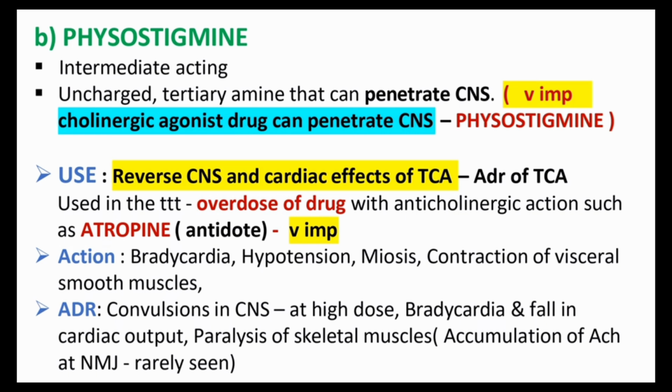These are cholinergic agonists, so the action is the same as the parasympathetic action, that means parasympathomimetic. So what are the actions? Bradycardia, which means decreased heart rate. Hypotension means decreased BP. Miosis means contraction of the pupils, and contraction of visceral smooth muscles. These are the main actions of physostigmine.